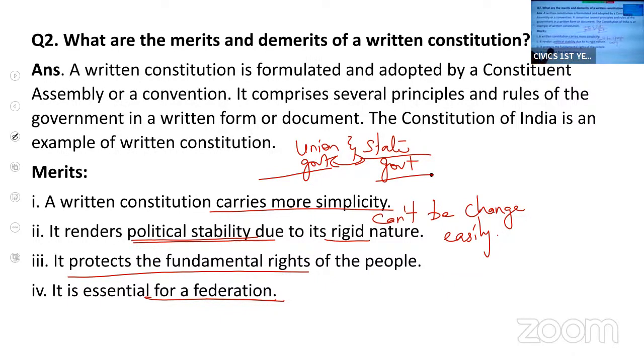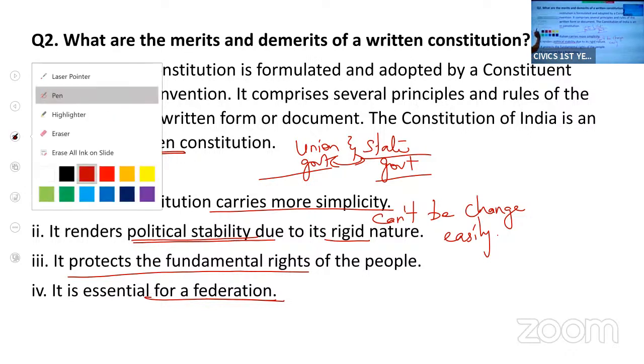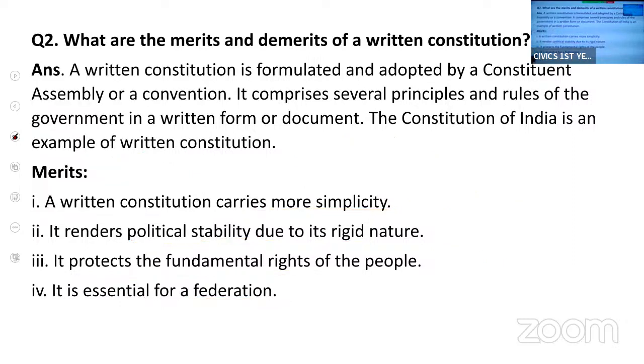If a federation does not have a written Constitution, then it may lead to disagreements and conflicts between the governments. So a written Constitution is essential for a federal type of government, for federations.